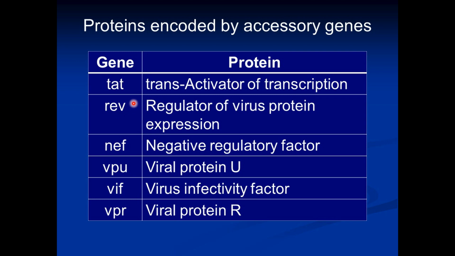The gene REV encodes a protein known as regulator of virus protein expression. This protein promotes the transport of viral messenger RNAs from the nucleus of the infected cell to the cytoplasm. The gene NEF encodes a protein known as negative regulatory factor.